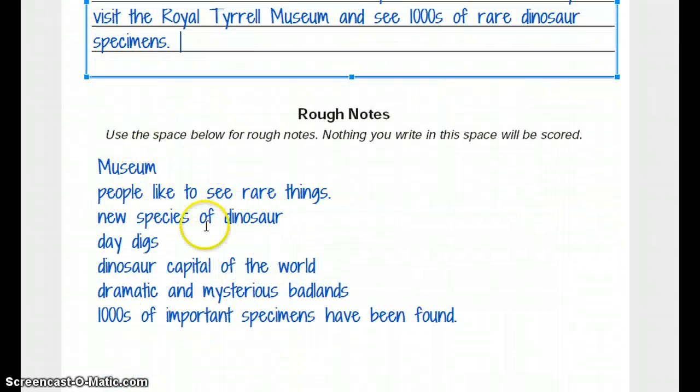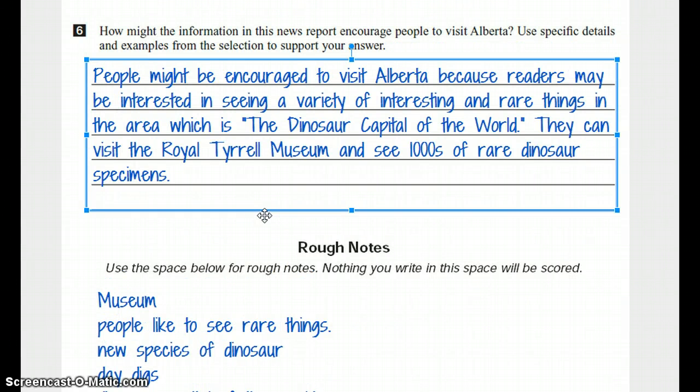Let's look down here. What else we got? Well, there's this bit about a new species. That's the hadrosaur, and that was discovered by the Royal Tyrrell Museum, so that might be a good place to put it right here in the same sentence. Comma, including a newly discovered species.